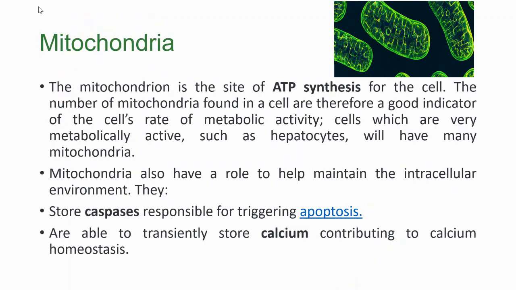Mitochondria. The mitochondrion is the site of ATP synthesis for the cell. The number of mitochondria found in a cell is therefore a good indicator of the cell's rate of metabolic activity. Cells which are very metabolically active, such as hepatocytes, will have many mitochondria. Mitochondria also have a role to help maintain the intracellular environment. They store caspases responsible for triggering apoptosis, and are able to transiently store calcium, contributing to calcium homeostasis.